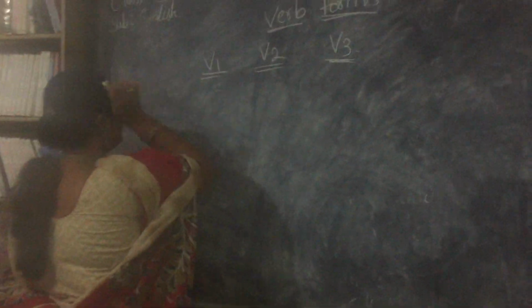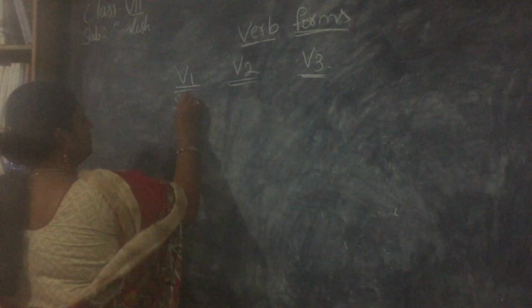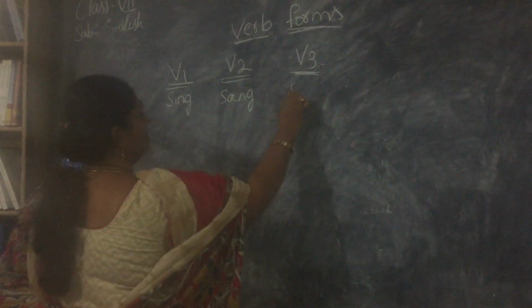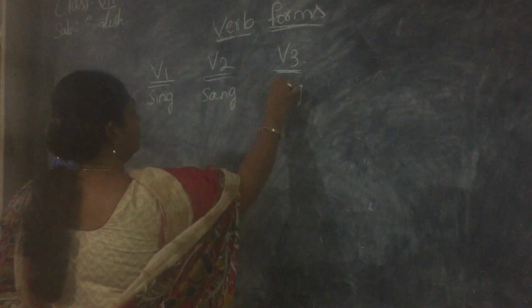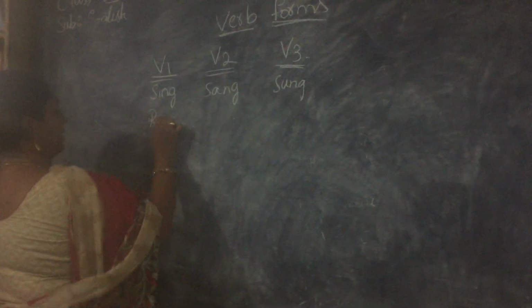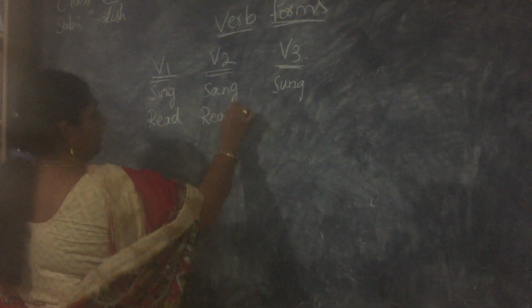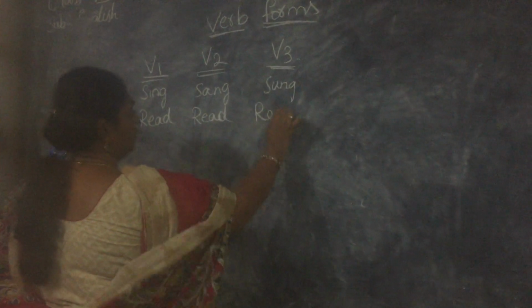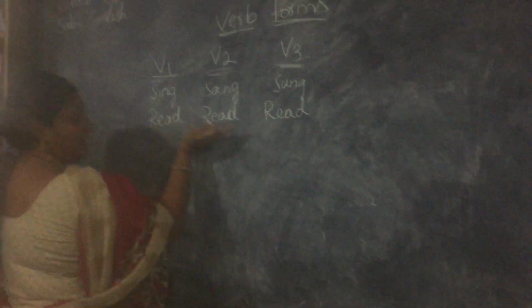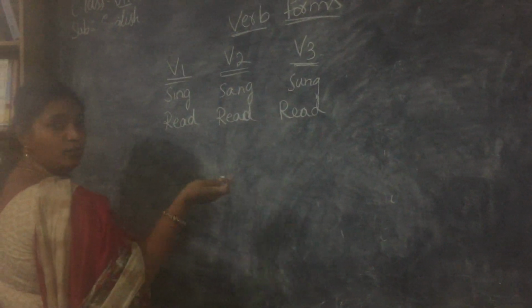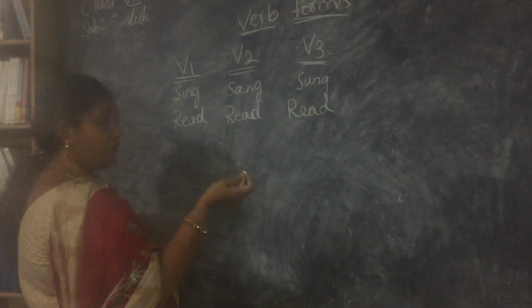Let's see a few verbs. First one is sing, sang, sung. Read, read, read. Now here the spelling is the same in all the cases, but still you have to read it differently. The pronunciation differs.